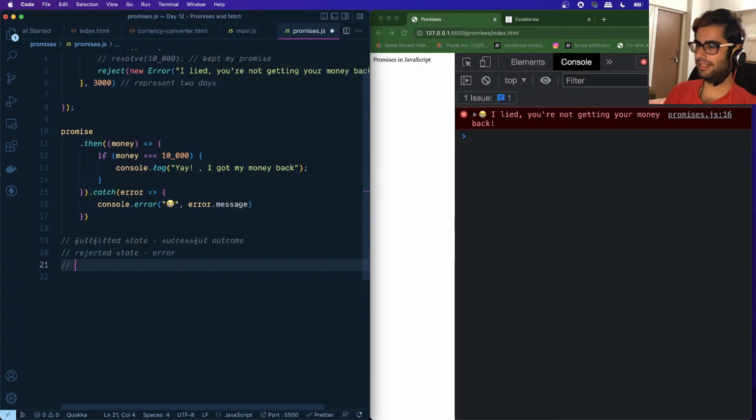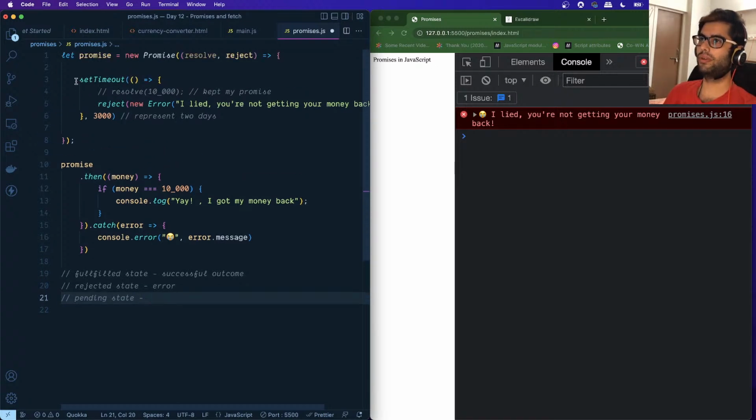And then there is the pending state. This is the initial state. It is the duration that we were waiting for the promise to get an outcome. In this case, the promise will remain pending for a duration of 3 seconds. The pending state represents that the outcome isn't known to us till now. So it's neither fulfilled nor rejected.